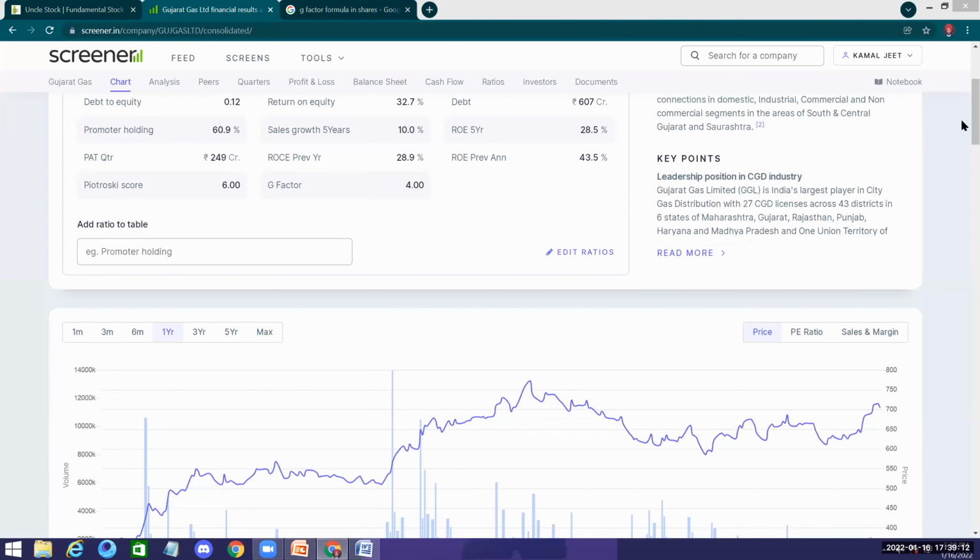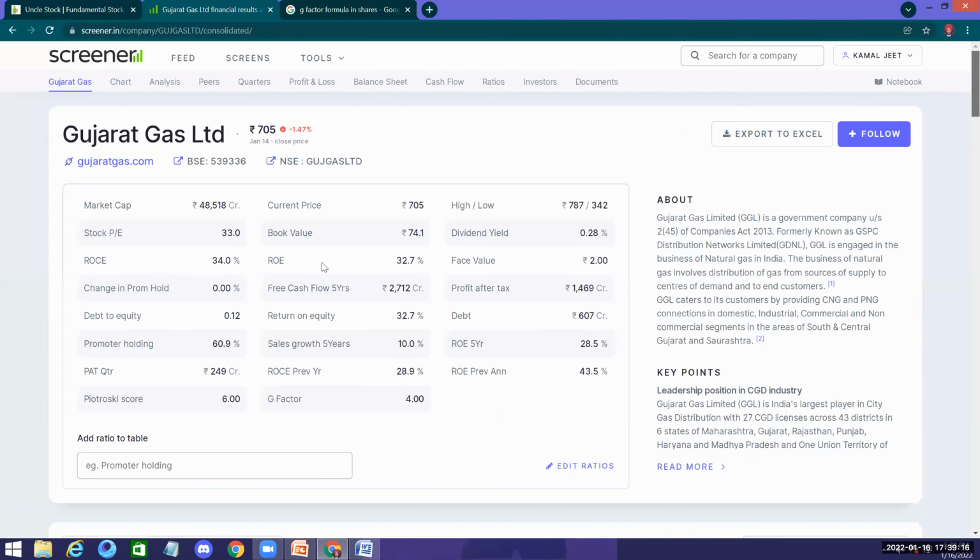So CANSLIM is the next thing which we will be discussing. On an average basis, it's said to be giving 30% plus returns on your investments on an annual basis. So we will be talking about CANSLIM scanners on the next slide.